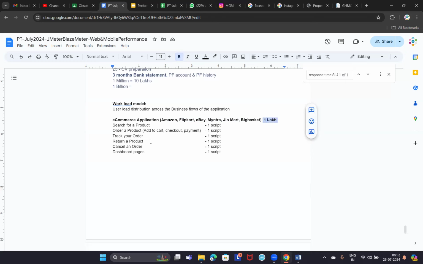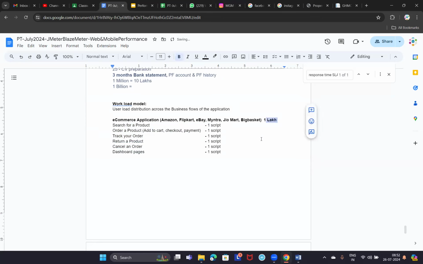No, they perform different activities. Some may be searching for a product, some may be ordering a product, some may be tracking their previous order, some may log in to return a product, right? Some may cancel an order, and some may be visiting dashboard pages, isn't it? So different users will be doing different activities, right? Now, how many users are searching for a product?